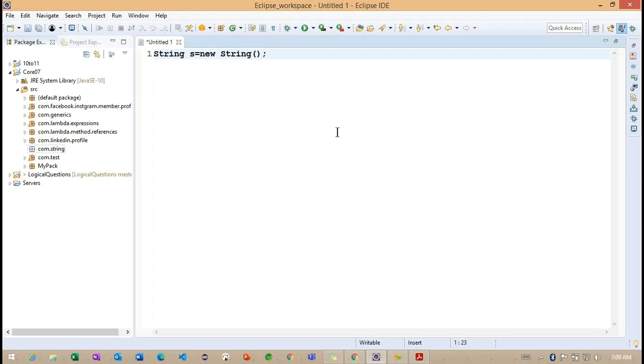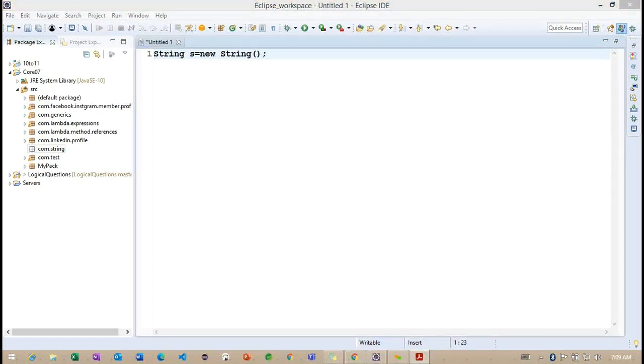And here the String has a number of constructors to work with while creating an object of this particular String. Okay, so we'll try to understand in how many ways we can create String objects here. And whenever we create a String object, it cannot be changed. Once the String object is created, it cannot be changed. So this is very important here.